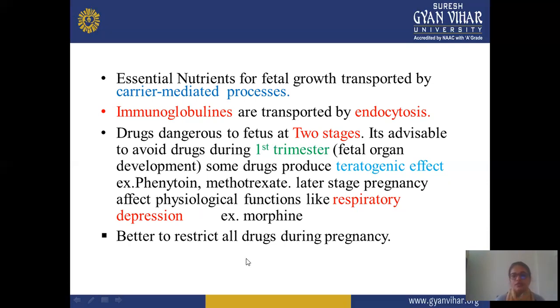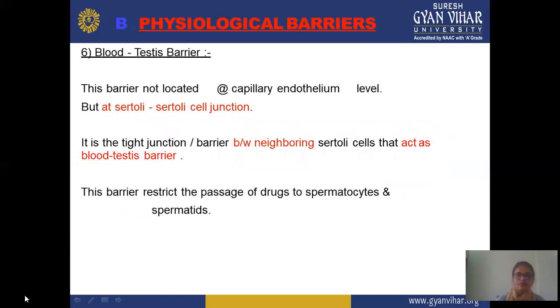Next, it is better to restrict drugs during pregnancy. You can restrict all types of drugs, take only limited or required drugs, and also check whether these drugs are safe for that particular woman during pregnancy. This is all about the placental barrier.